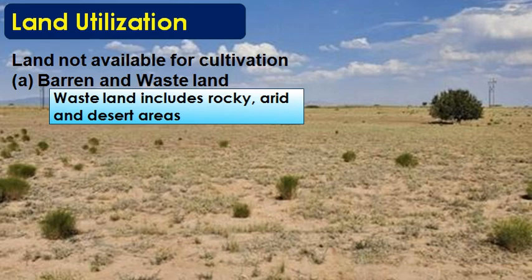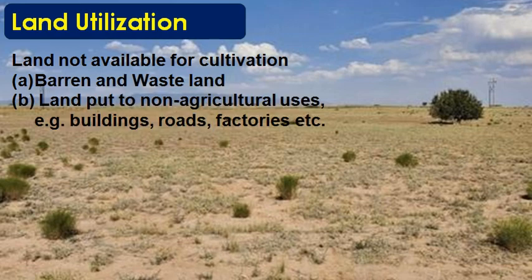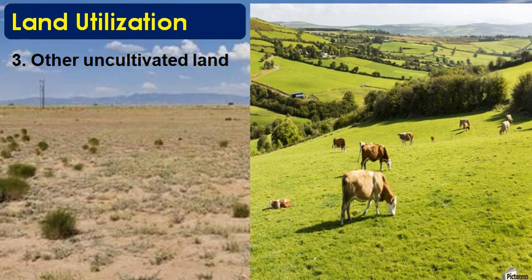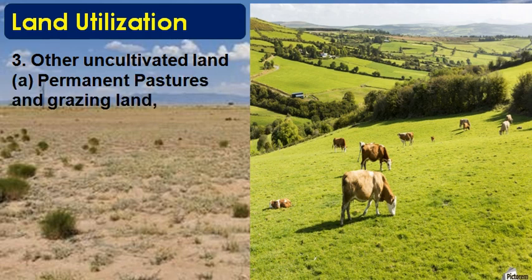Arid means dry area, and even desert areas, which we will find mainly in northwestern parts of the country, in Western Rajasthan and parts of Madhya Pradesh. Then we have land put to non-agricultural use, which is in the form of big buildings, roads, factories, etc.